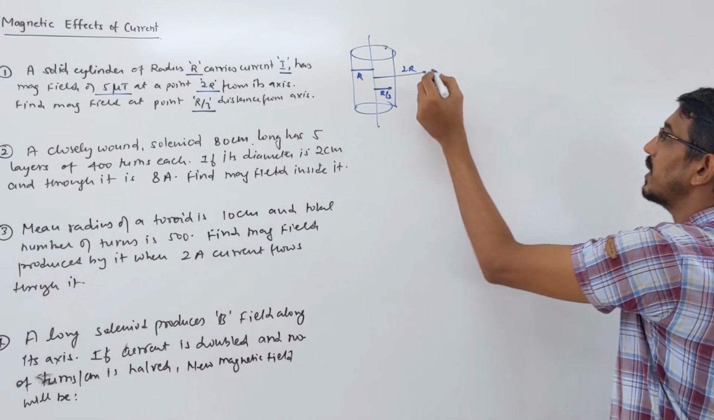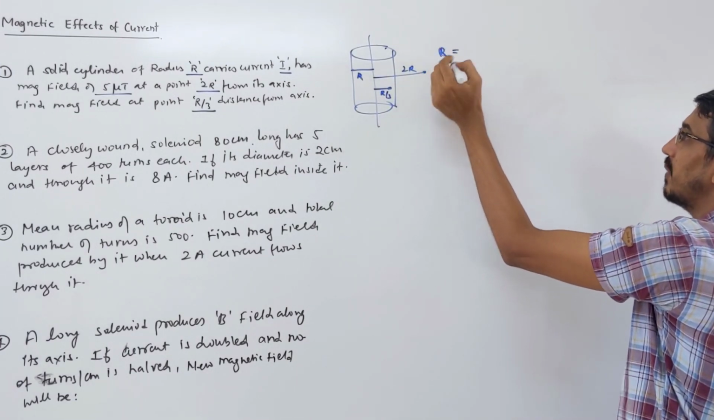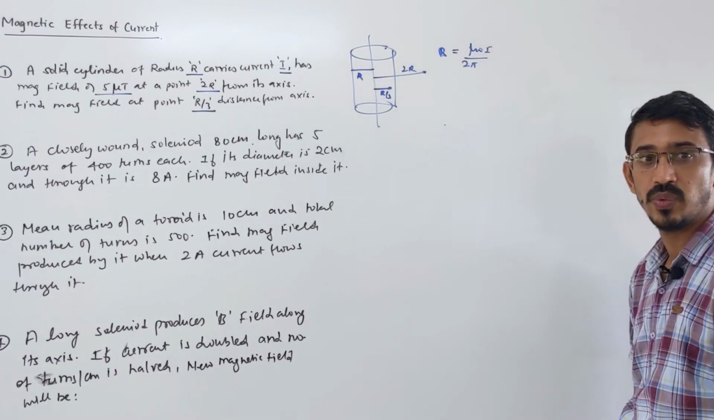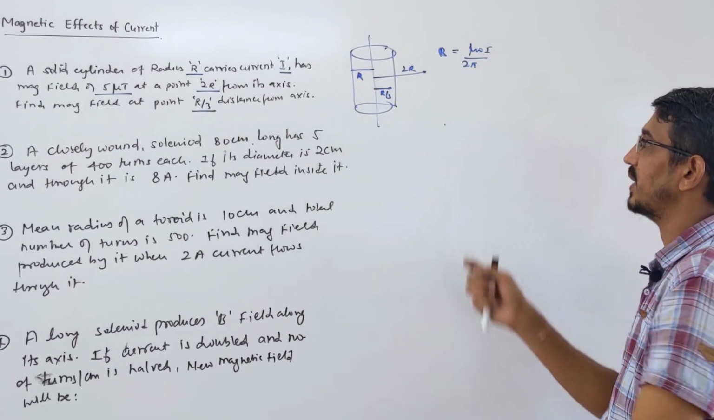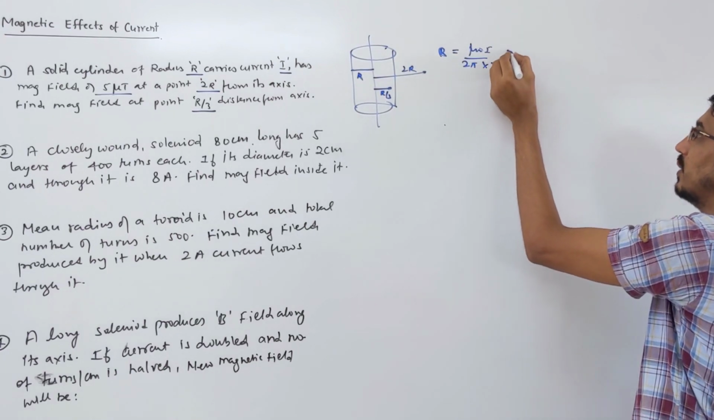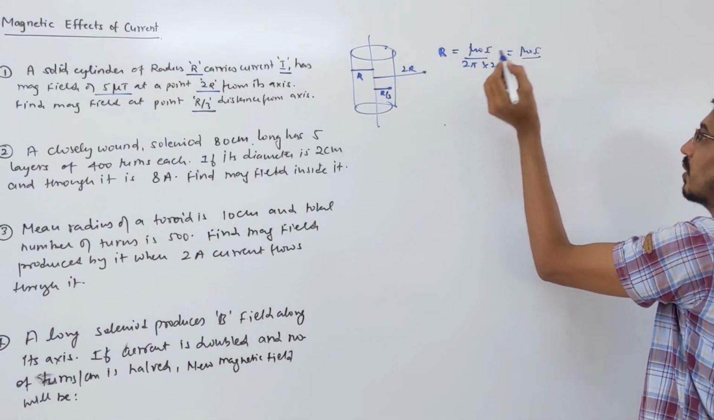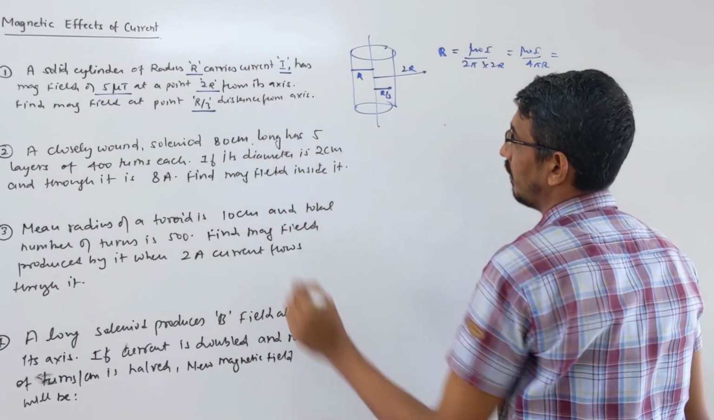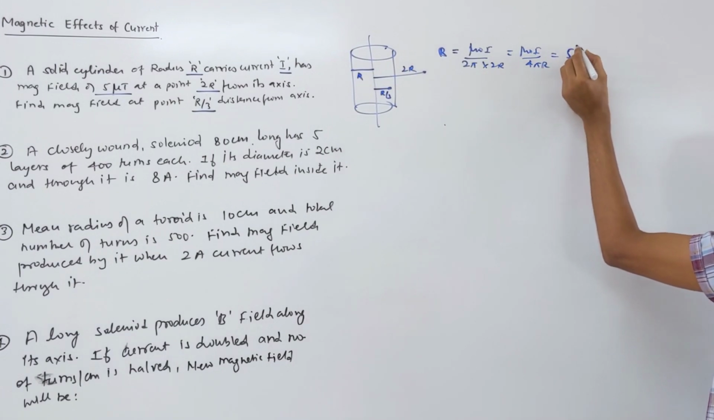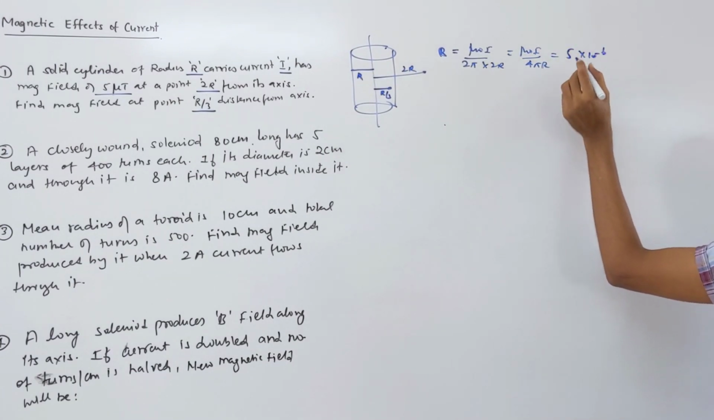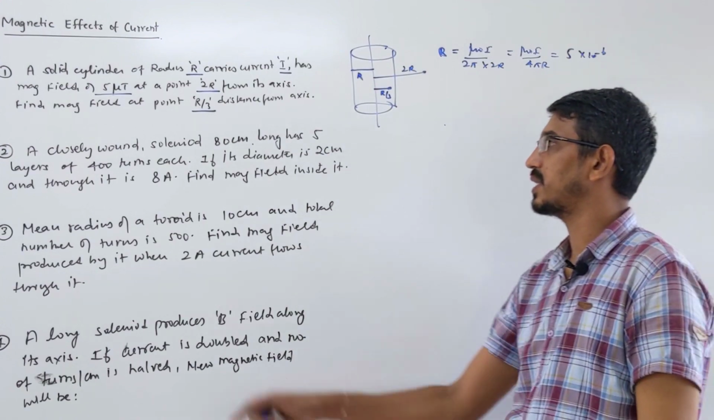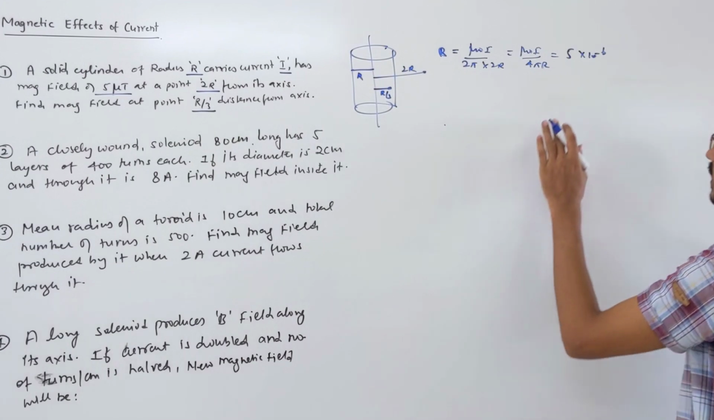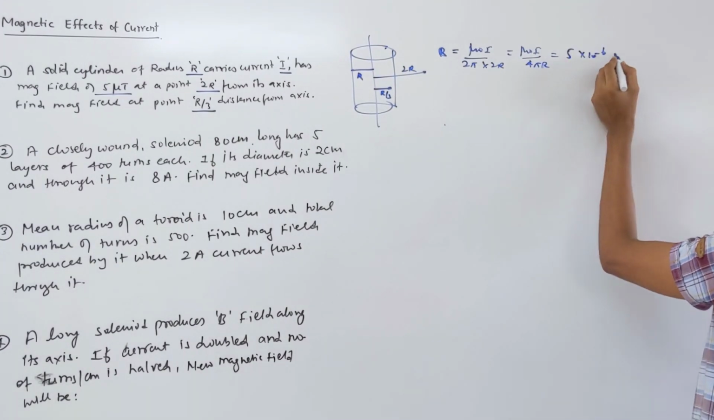Let's talk about this. What is the magnetic field at this point? You say mu naught I upon 2 pi x, where x is the real distance, given as 2r, so mu naught I upon 4 pi r. This is equal to the already given 5 microtesla. Generally the answer is given in the same unit, microtesla, so you can keep microtesla itself here. This is equation 1.